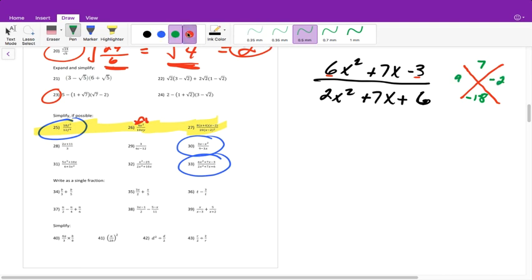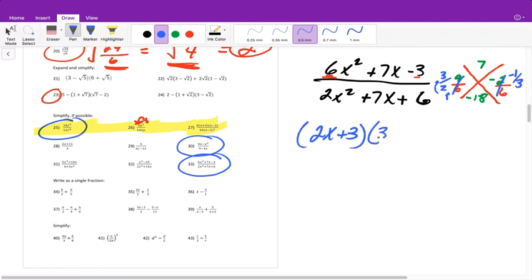And then we divide each by the number in front of our x squared. So we divide each by 6 and we reduce. So 9 over 6 reduces to 3 over 2. And negative 2 over 6 reduces to negative 1/3. We started from the bottom and now we're here. So 2x plus 3 times 3x minus 1.